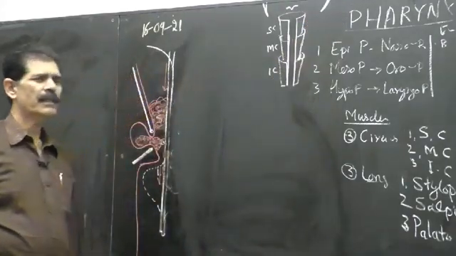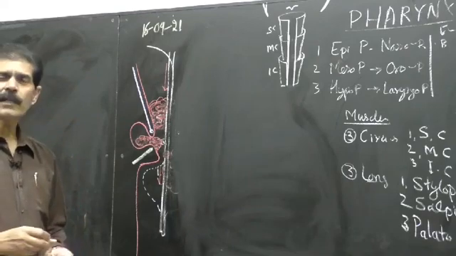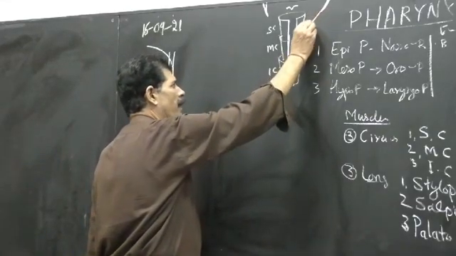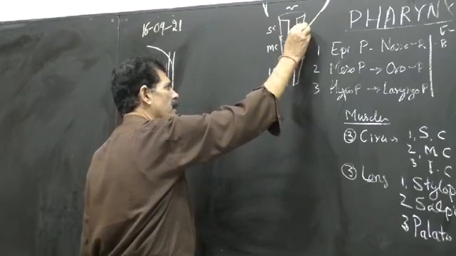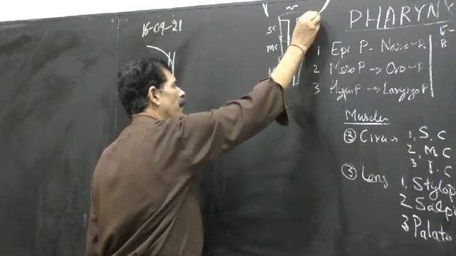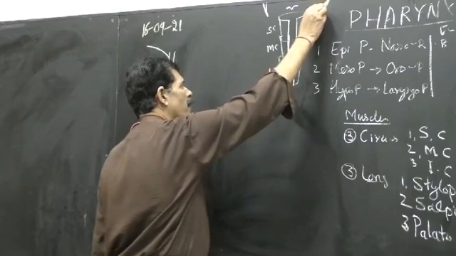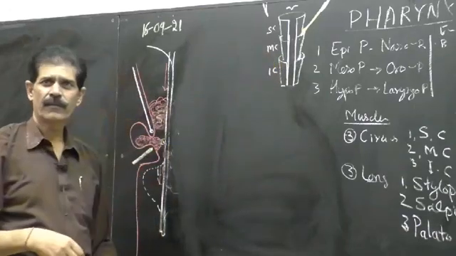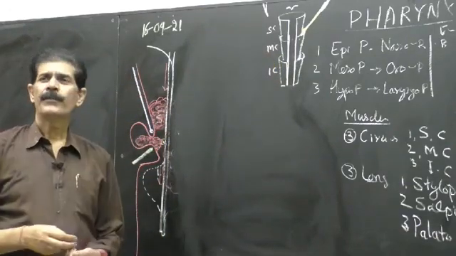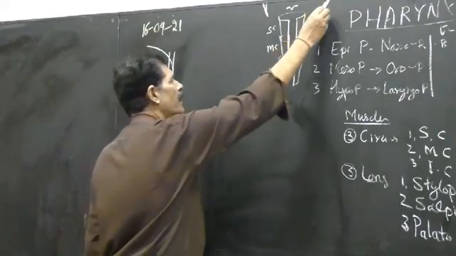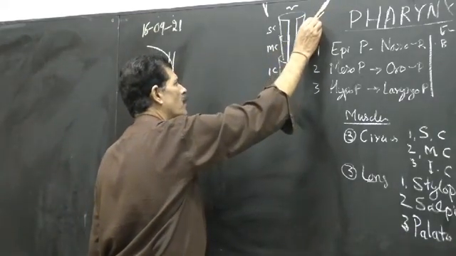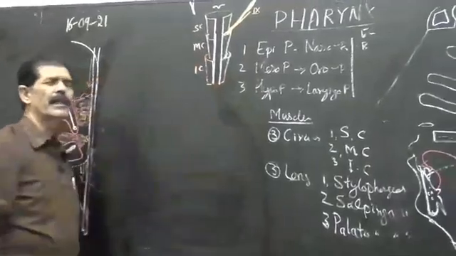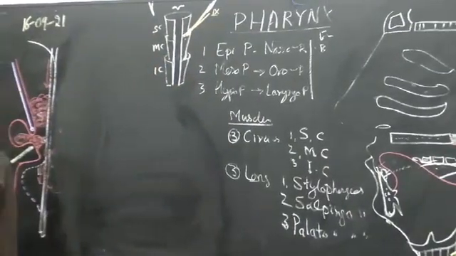The styloid process gives us a vertical muscle called stylopharyngeus. This muscle takes origin from the medial surface of the styloid process and passes through the gap between the superior and the middle constrictor. Remember, stylopharyngeus is always accompanied by the 9th nerve, the glossopharyngeal nerve, which also goes inside the pharynx along with the muscle.